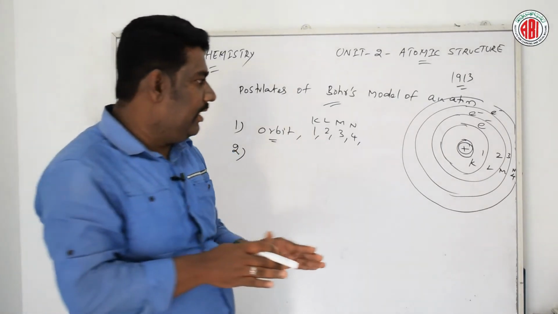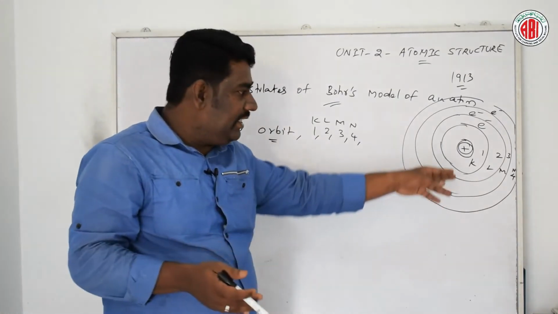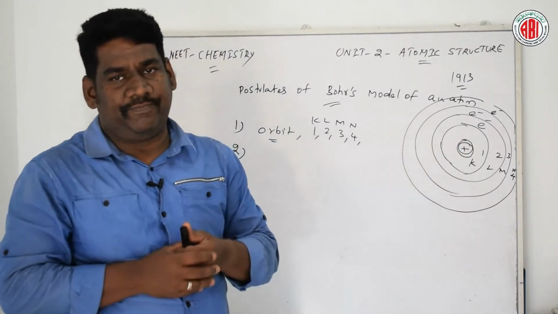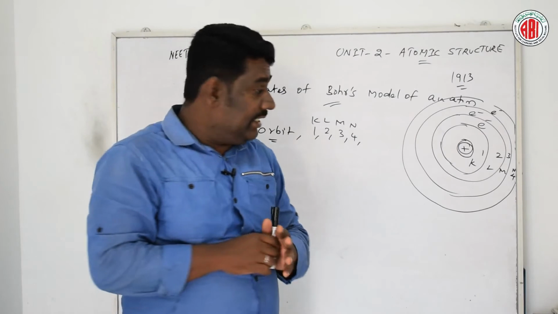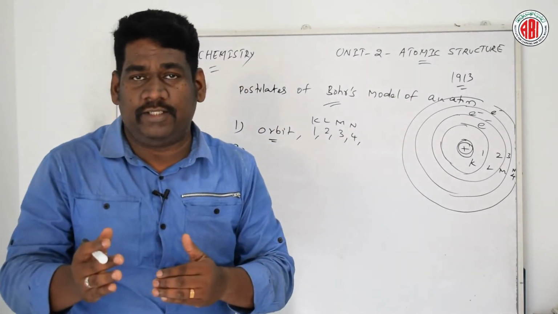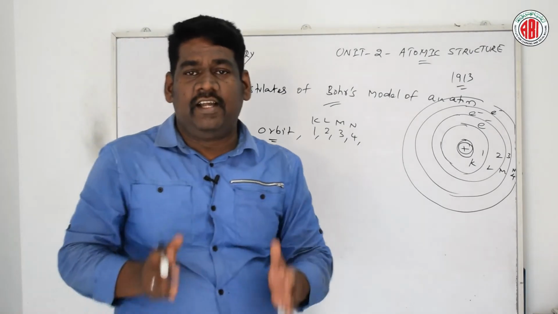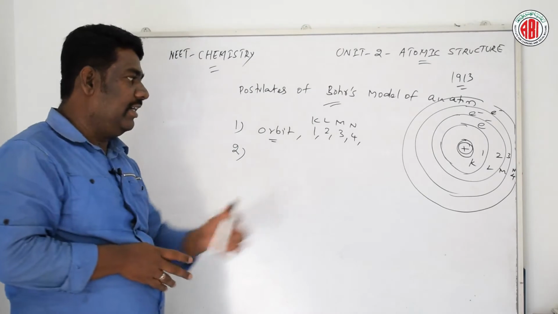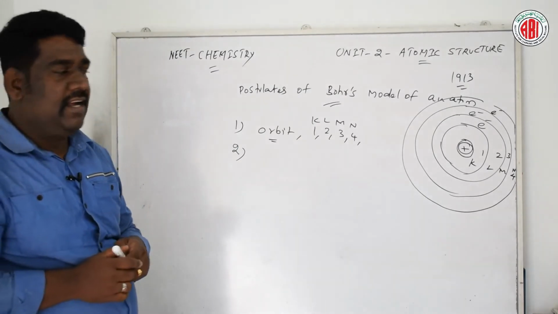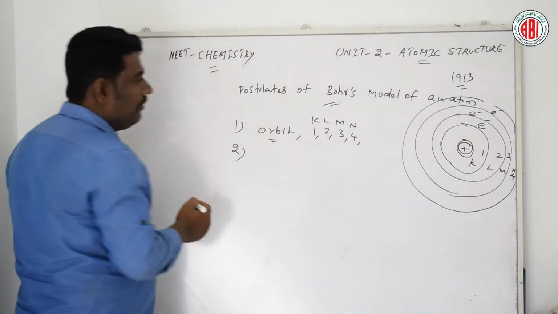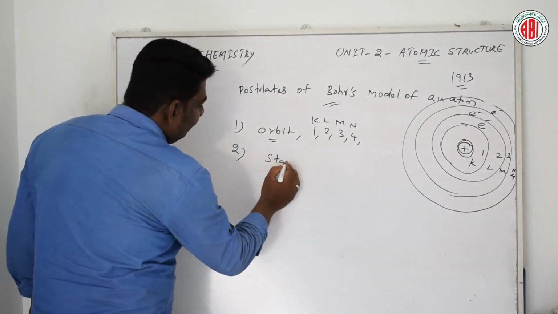Here, what about the energy of this particular electron present in the K shell? It is always constant. That is the reason this particular path is also called a stationary state or allowed energy state. That is the second postulate of Bohr's model of an atom. Stationary states.